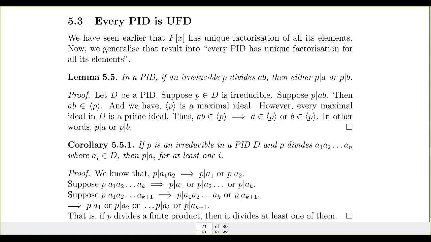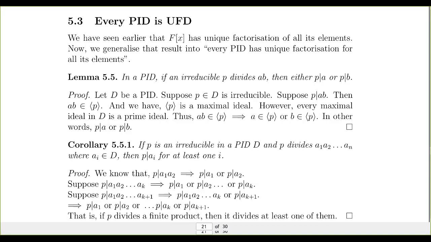So the number of terms is the same. If there are two factorizations into irreducibles, then both will have the same number of terms. And we have seen that P1 is associated with Q1, P2 is associated with Q2, so the factorization is unique except for associates. Of course, we can change the order and we can add units. Because P1 is an associate of Q1, there will be some unit making the terms equal. So the factorization is unique except for order, associates, and units.